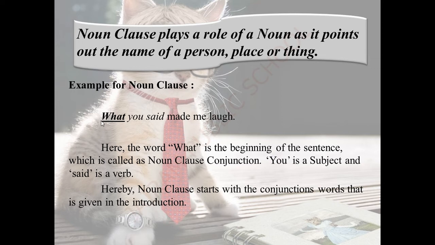Yes, it has started with the noun clause conjunction, right? So what you said, on the whole, is a noun clause. So with this, you can come to a point of view of what is a noun clause and how the noun clause conjunction makes us identify the sentence as a noun clause.